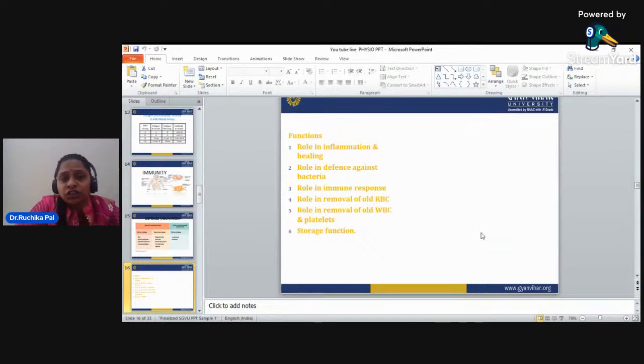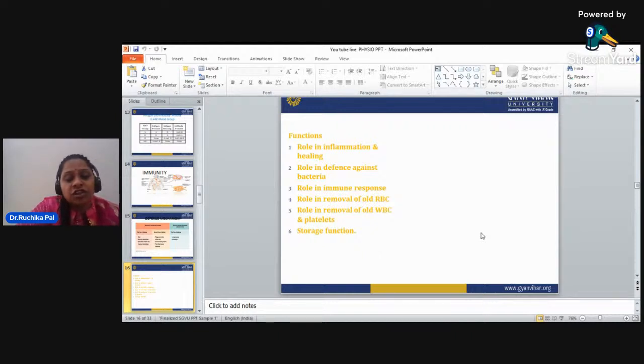So, what are the functions of the immune system, or what are the functions of this defense mechanism? It has a role in inflammation and healing. When inflammation is present in your body, how the inflammation will be reduced and how the healing will occur comes under immunity or the defense mechanism. Now, role in the defense against bacteria.